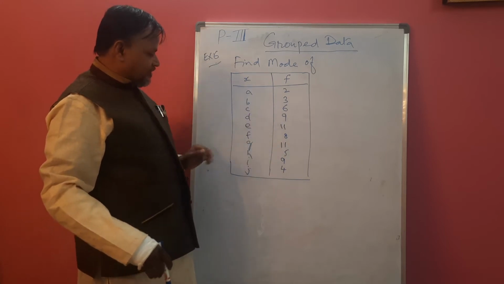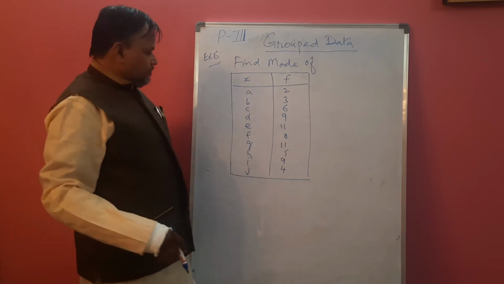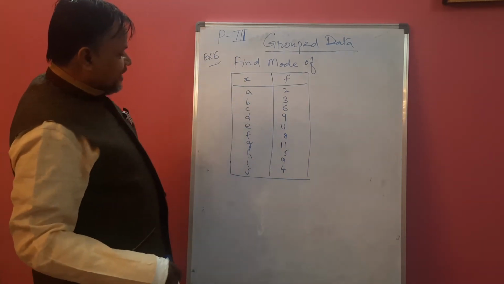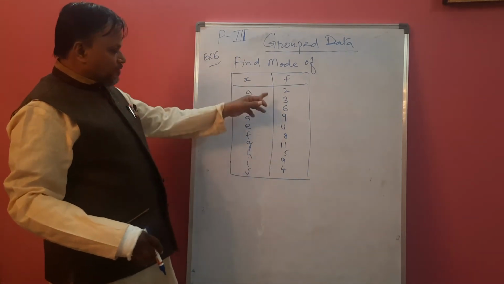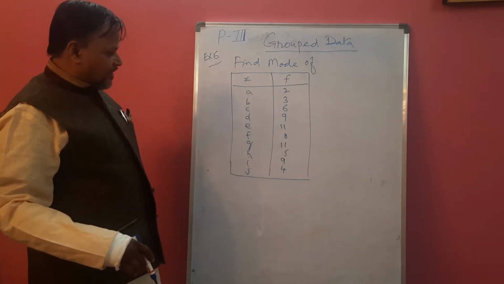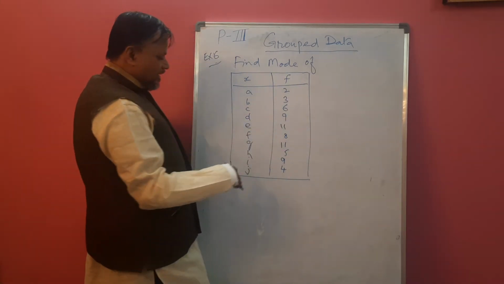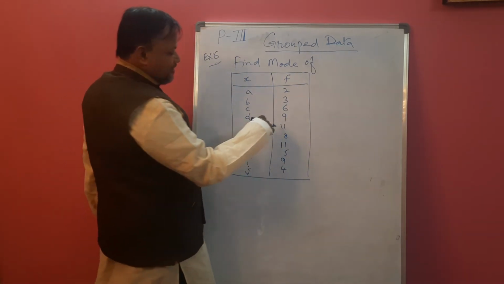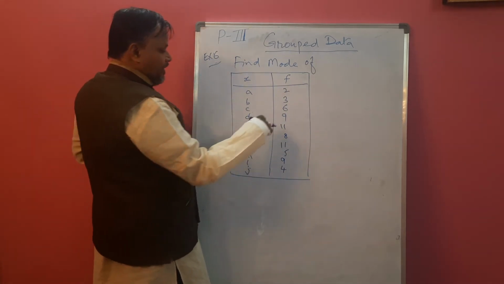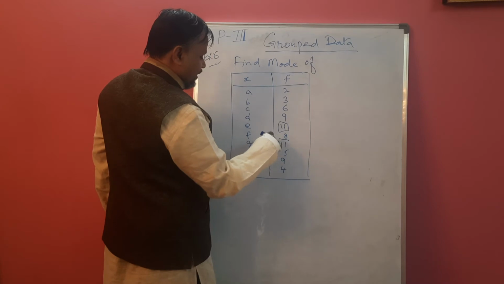So it's a typical question. But we have to select the maximum value, not the 2 or 3 times repeated ones. 9, 9 is also there, 11, 11 is also there. Which is the maximum value here? Among 9, 9 and 11, 11, 11 is the maximum. So 11 one time here, and here also 11.